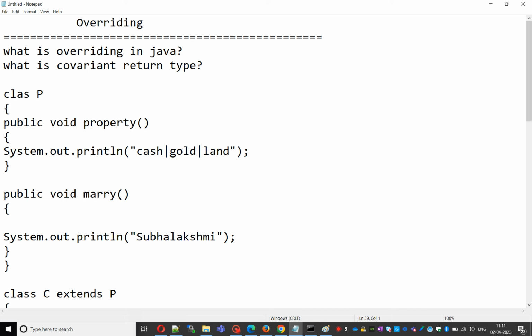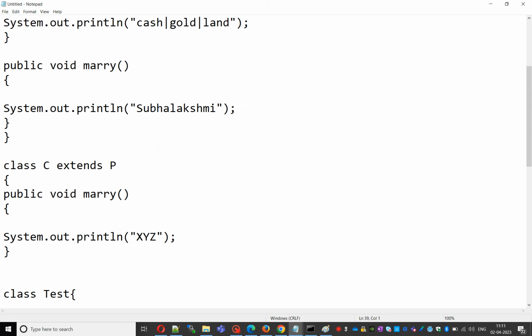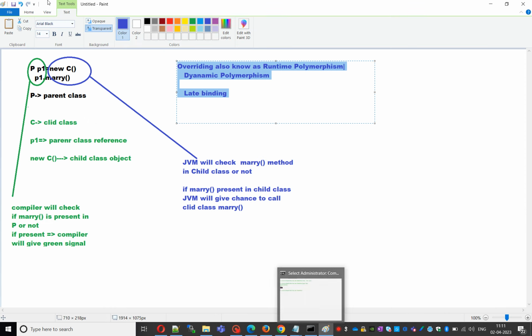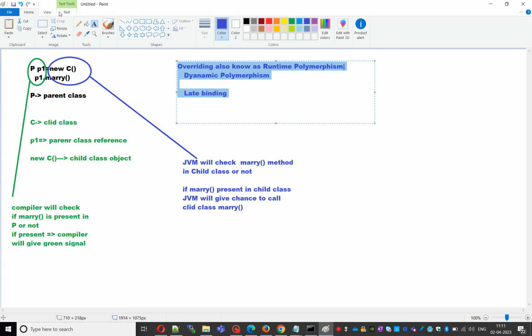In overriding, there are several rules associated with overriding. One is the modifier, another is the return type, another is the throws keyword. First, in overriding, it will check that the method name must be the same.